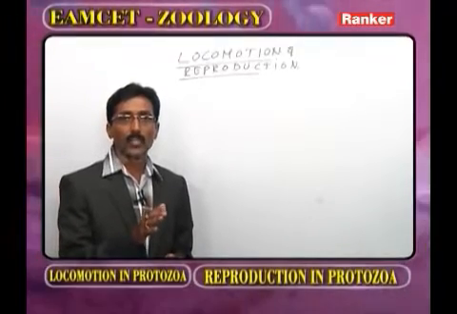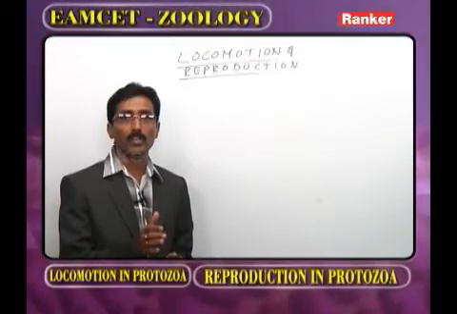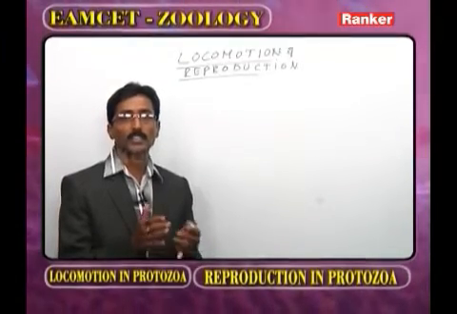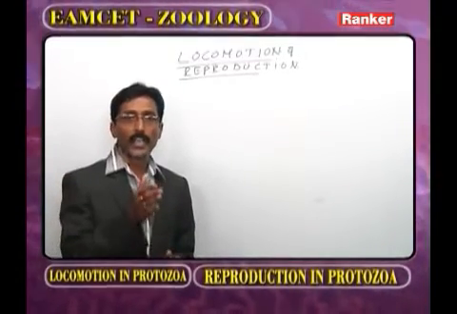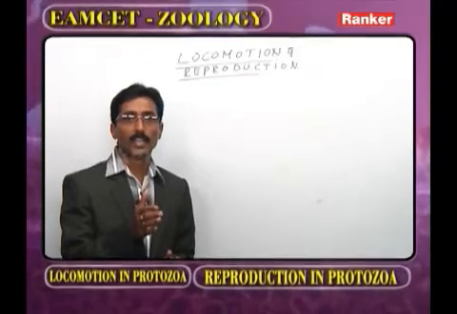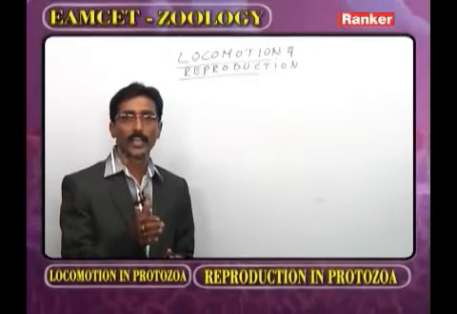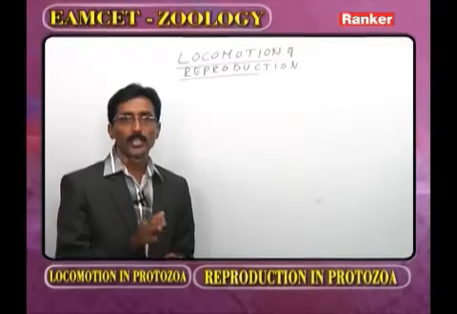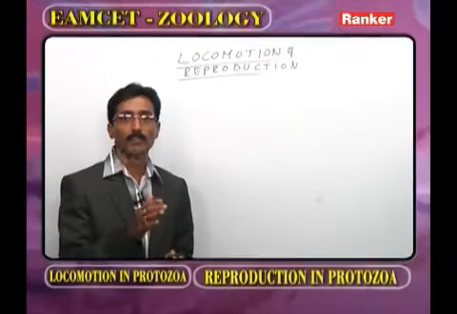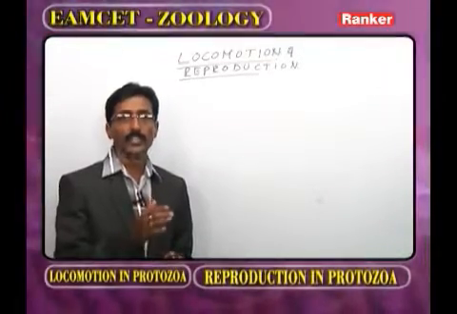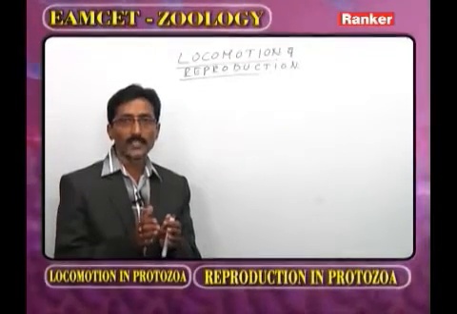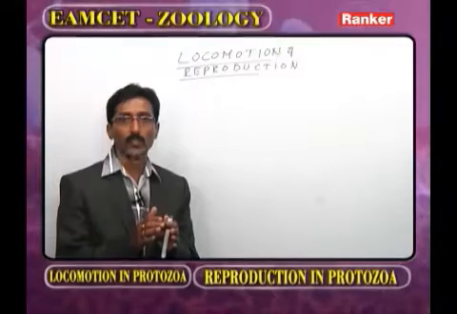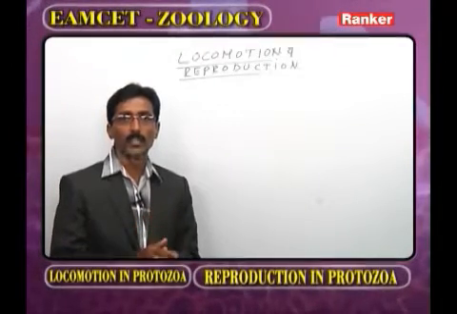What are the permanent locomotory organelles? One is cilia, the second is flagella, and the last is myonemes. Cilia and flagella arise or are derived from the basal granule. Myonemes do not arise from the basal granule. Now regarding the locomotion, we have to discuss some bits. While discussing the bits around each and every question, we have to discuss some important points.